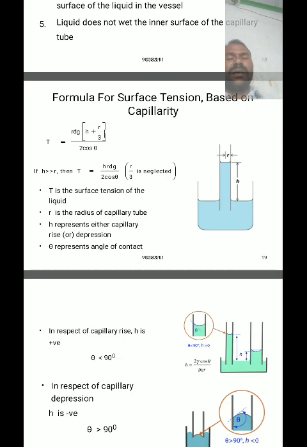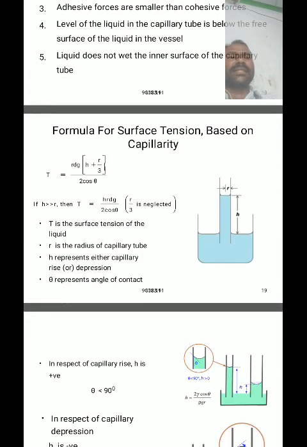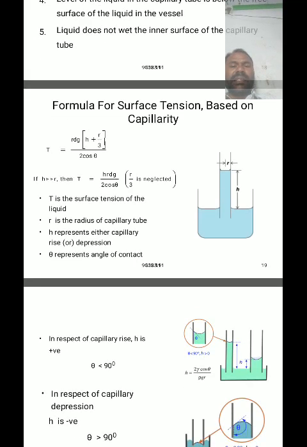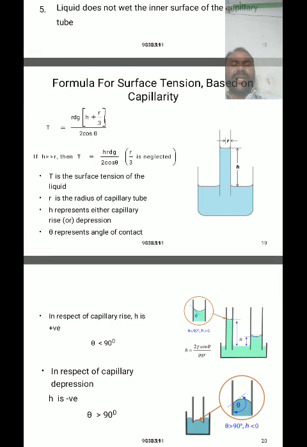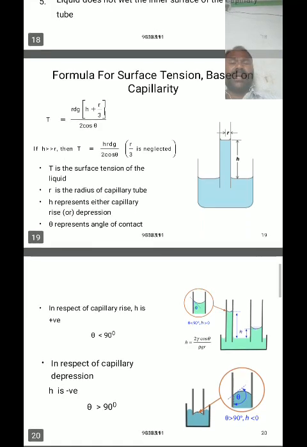Then the liquid of density d. Now, in this instance, just consider a liquid of density d taken in a container, and consider a capillary tube of radius r and length l dipped vertically, with an angle of contact of 90 degrees. Then for pure liquid and glass plate, the angle of contact is 0 degrees.